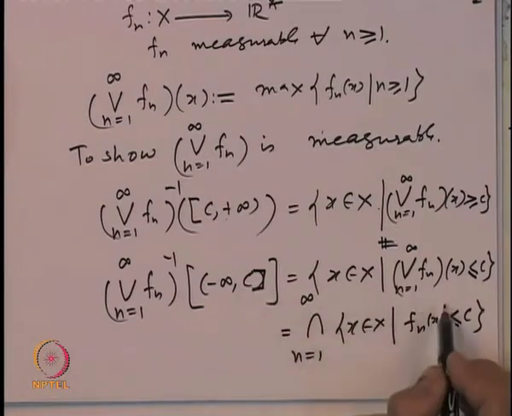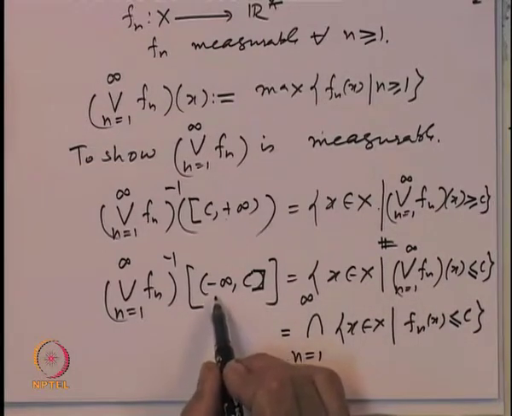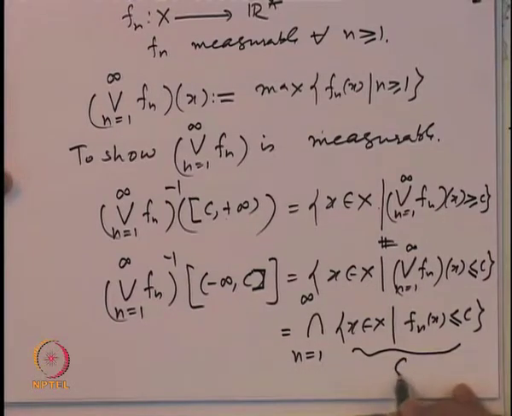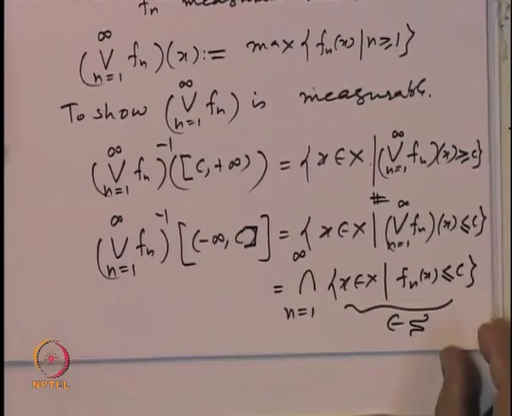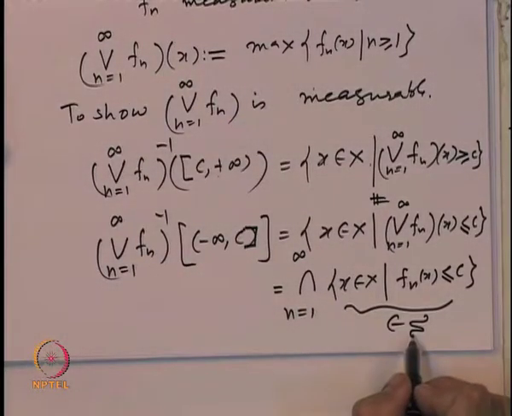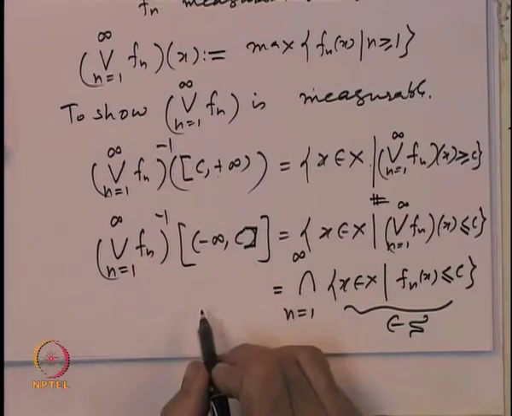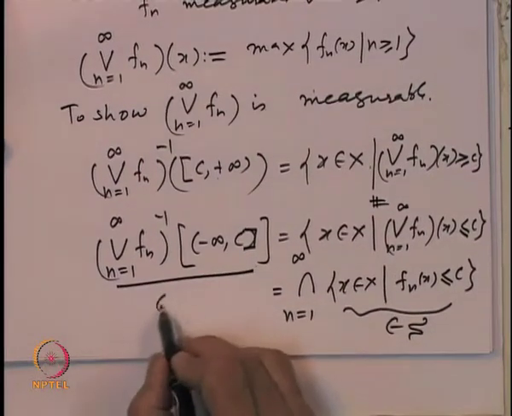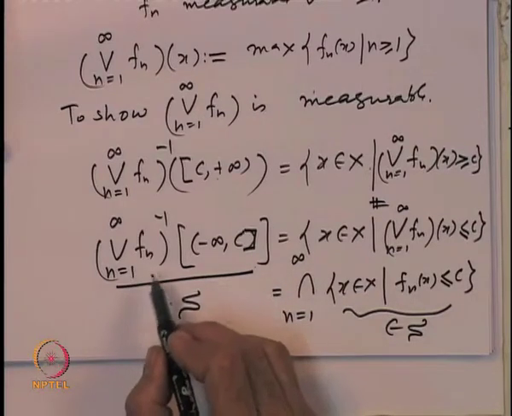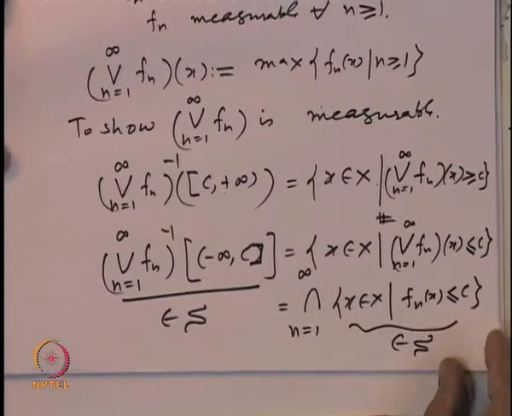So we look at the intervals of the type minus infinity to c closed, and that is the intersection of these sets, and each one of these sets belongs to the sigma algebra S, because each f_n is given to be measurable. So it is the intersection of elements in the sigma algebra. So this set also belongs to the sigma algebra S. That proves the fact that the maximum of the f_n's is a measurable function. A similar proof will work for the minimum.